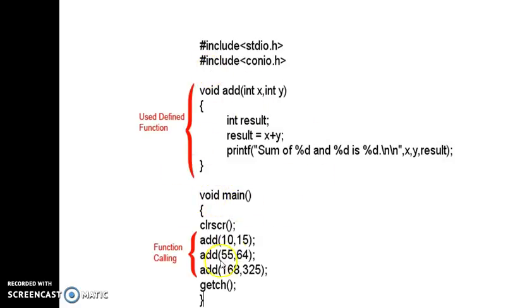Now let's move on to another small example. See this, this is the main function where we are calling add. The values we are passing here, 10 and 15, are passed to int x and y: we are storing the value 10 in x and 15 in y. Here we declare an int variable result, and result is equal to x plus 5, and with printf we print that value. Here we give the function type void, which doesn't return any value because we are printing the result there itself, so we need not use another data type. Thank you.